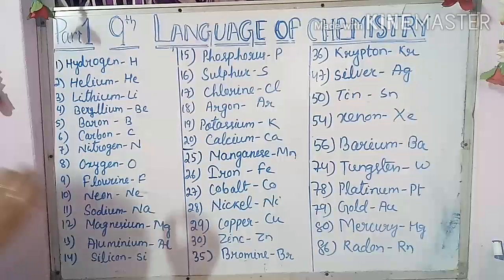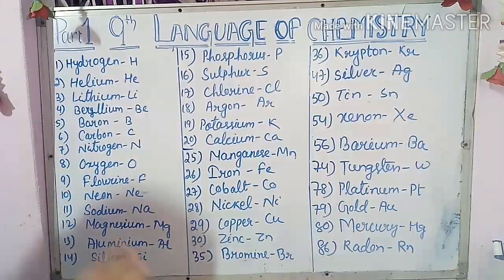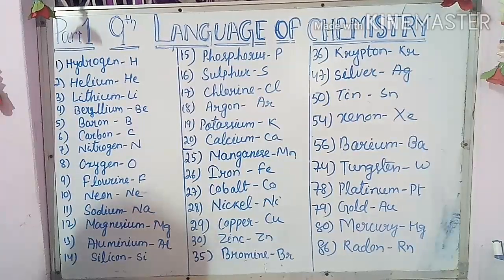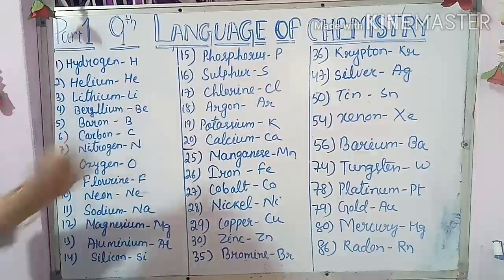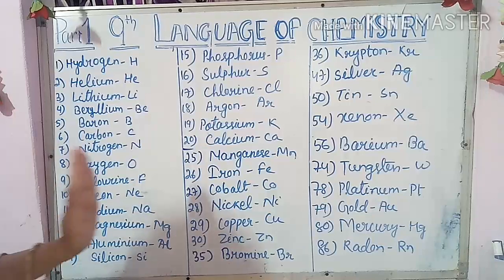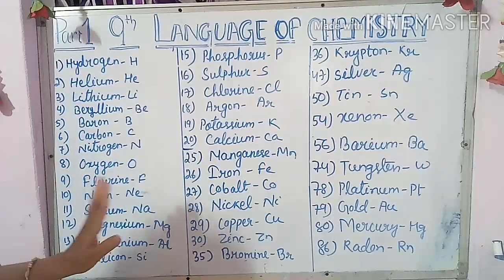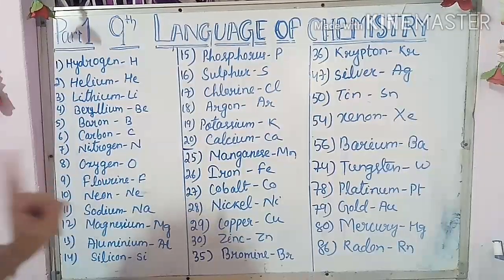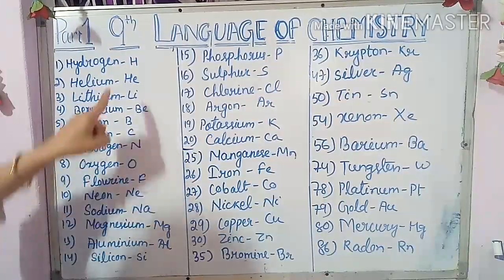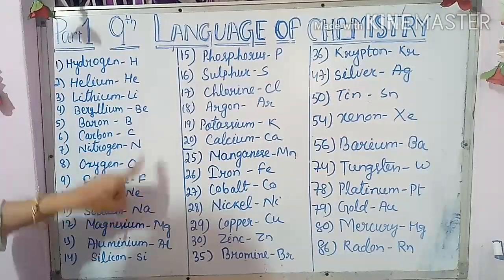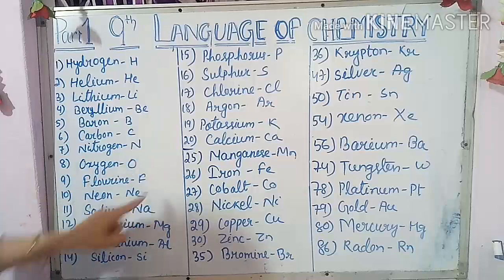And a very, very important thing, children, you have to remember. Many children make a silly mistake here. They write in cursive writing, like this. You cannot use cursive writing or any other letters here. Only you have to write in these letters. And second, very, very important, whatever single-letter representations there are, they must be in capital letters.